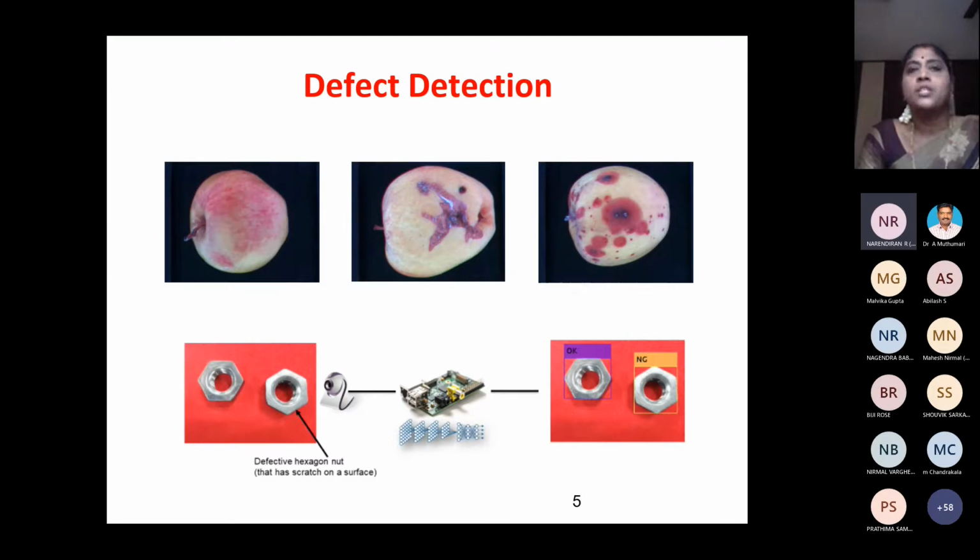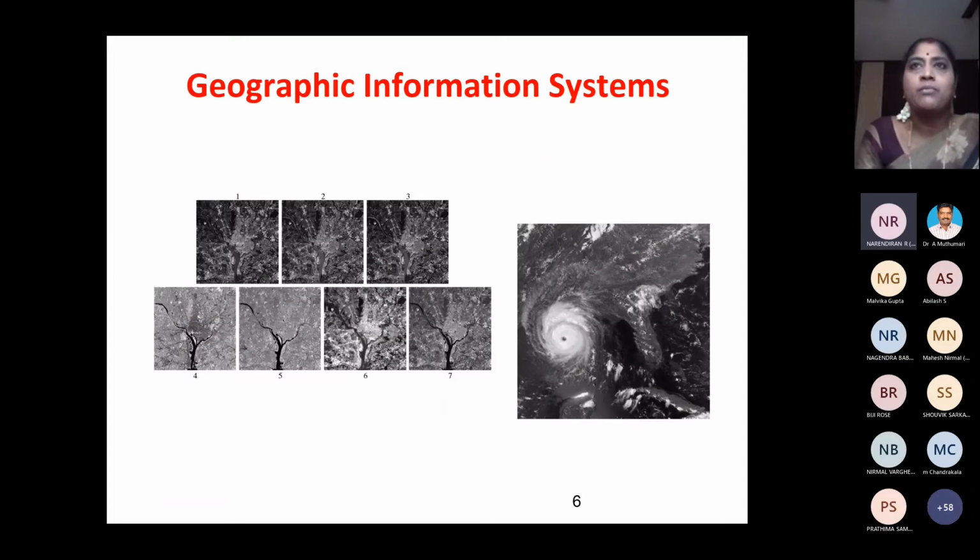Similarly, industrial inspection, where we can see nuts and bolts or industrial PCB motherboards and other boards for defect verification. And geographical information systems, where we use satellite images to analyze data: whether a cyclone is forming, whether there is vegetation in a particular area, and what happened to the river bed, whether we have sufficient water or the river bed is drying out very fast. All these things can be handled by satellite images.